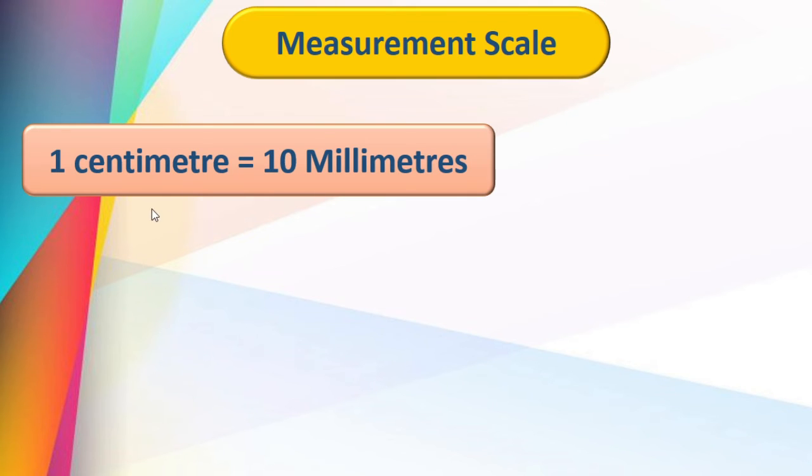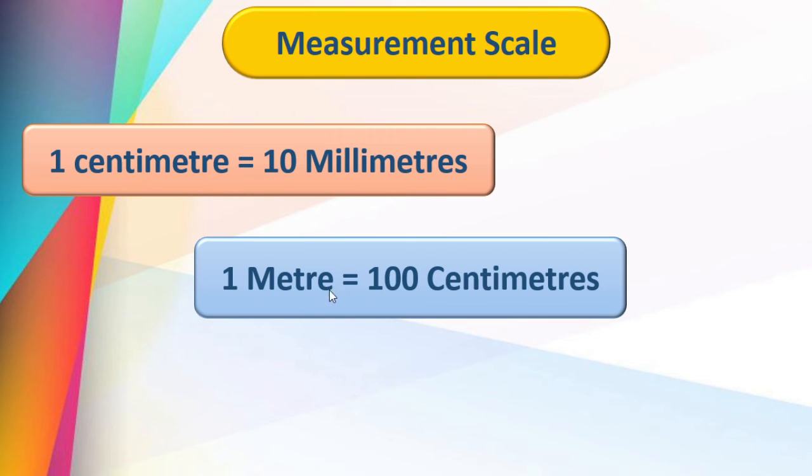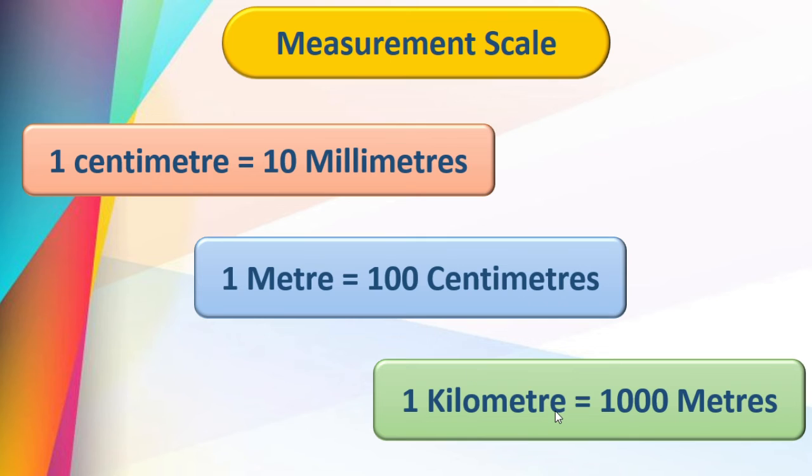Now 1 centimeter is equal to 10 millimeter on the scale, right? And 1 meter is equal to 100 centimeters on the tape, right? And 1 kilometer is equal to 1000 meters. These three you have to remember properly.